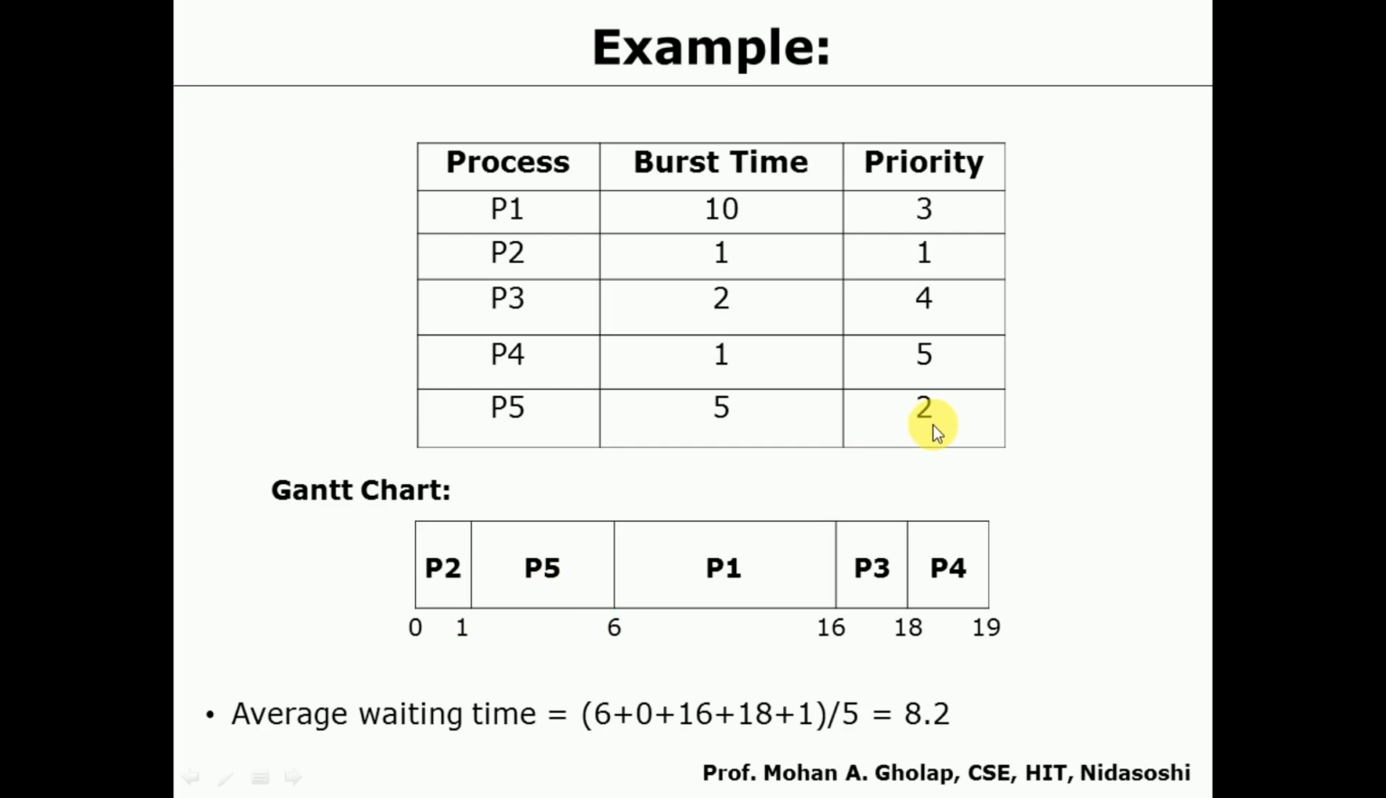After this, the next highest priority process is P1. The priority number is 3, so P1 will be allowed. Its burst time is 10, so from timeline 6 to 16, P1 will execute.